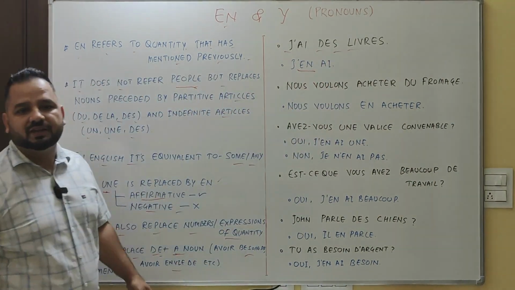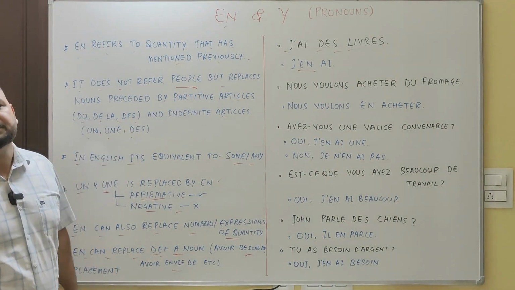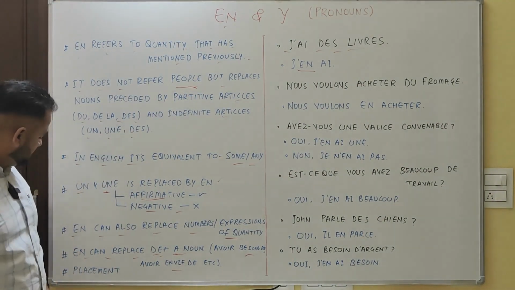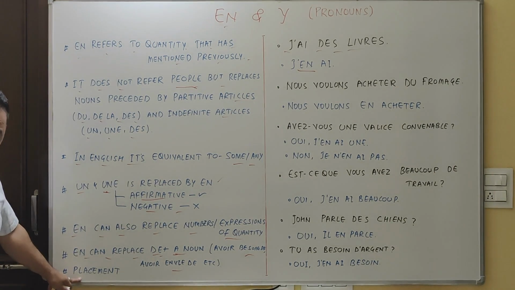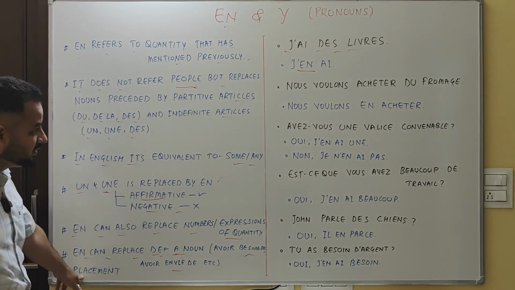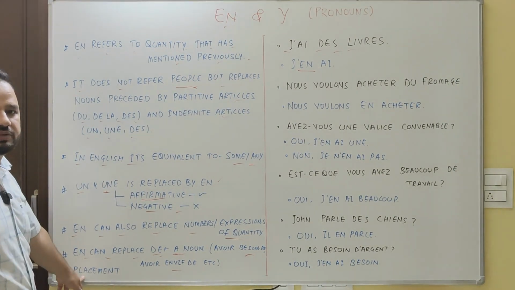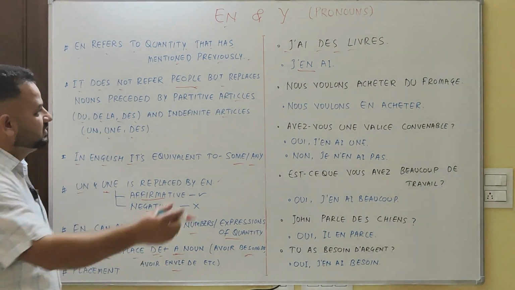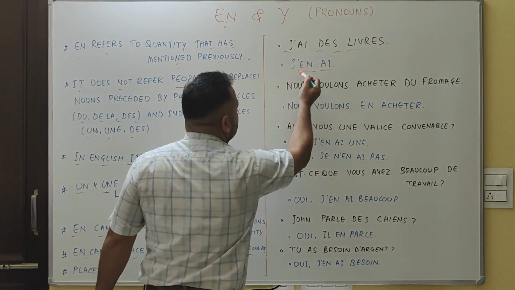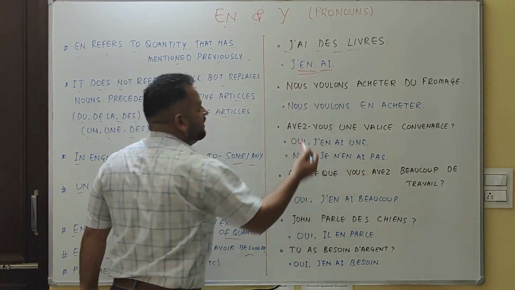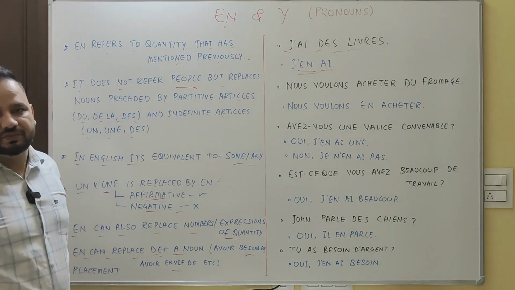J'en ai. I have some. And there's one more thing, placement. Placement should be before the verb, as we are doing for DOPs and IOPs. See here, before the verb. So j'en ai, I have some.